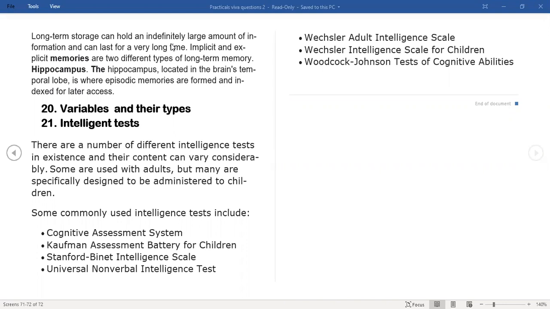Okay, and the other type is, so there could be certain variables which are not really part of your experiment, but still can affect your experiment. So those are extraneous variables. Basically, they are outside your experiment, but still they can actually affect it. Similarly, there is another type of variable which is active and attribute.